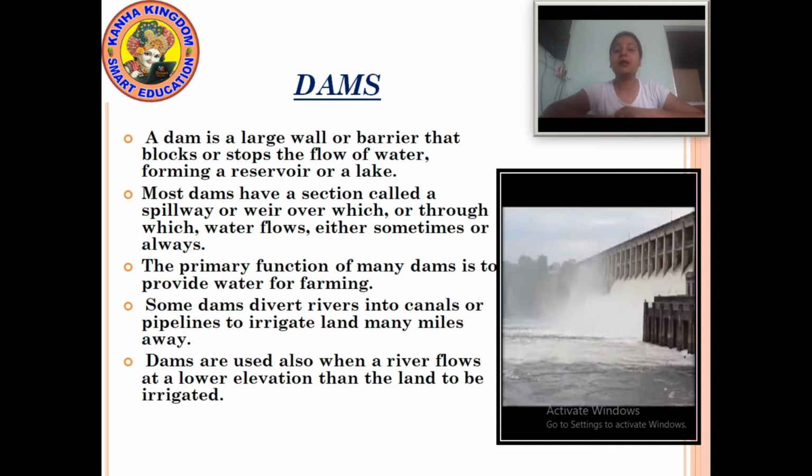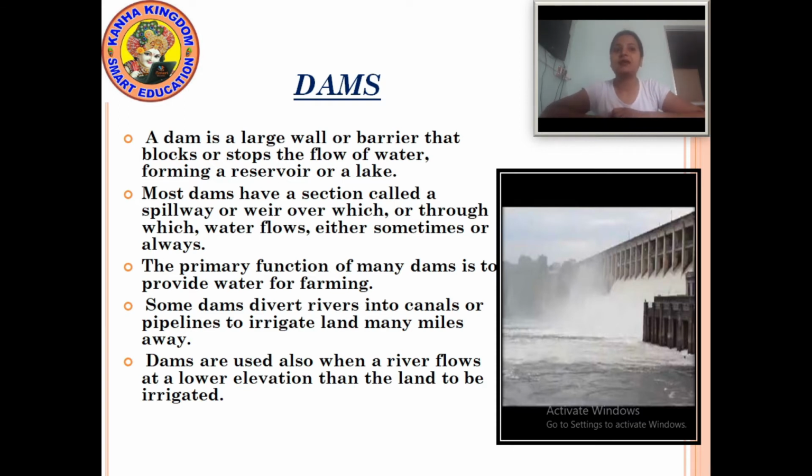The primary function of many dams is to provide water for farming. In the previous video we learned about irrigation, about farming. These dams also help with irrigation in farming. They provide water for farming.